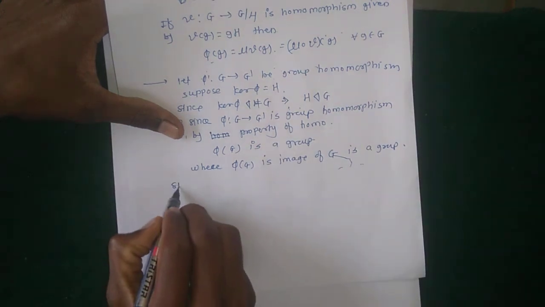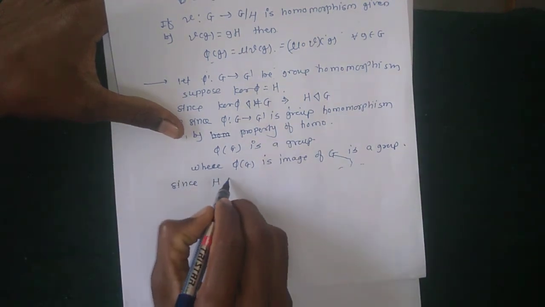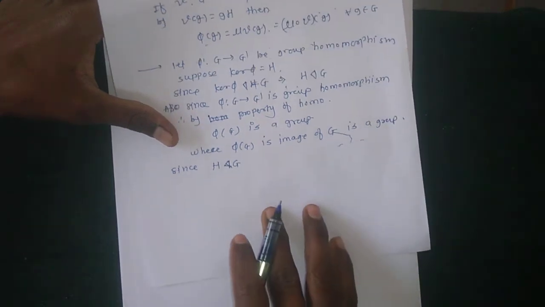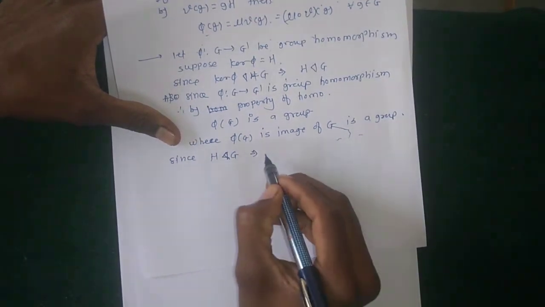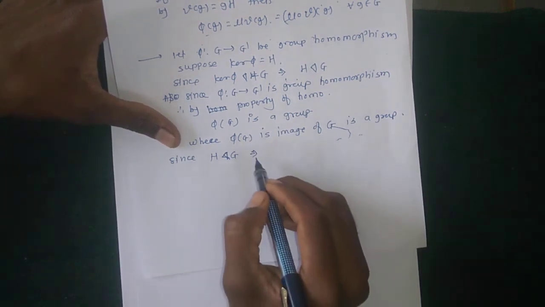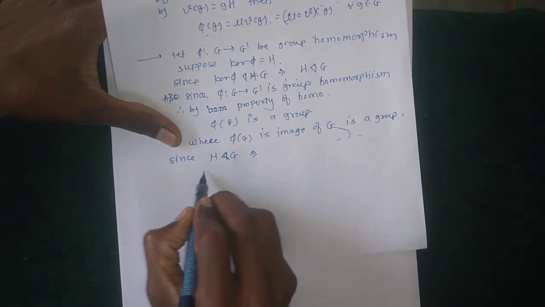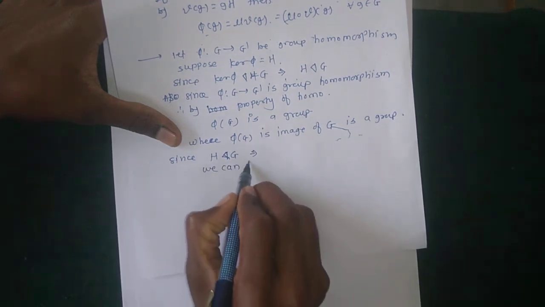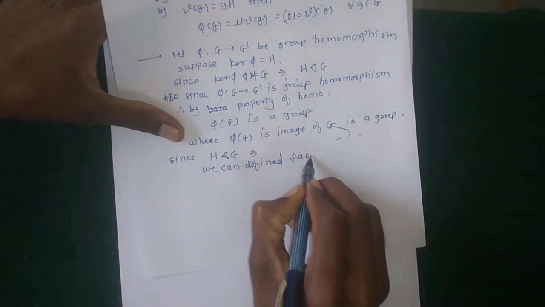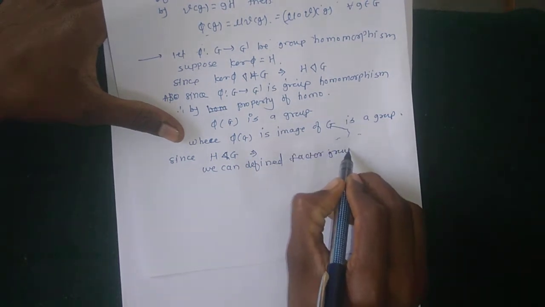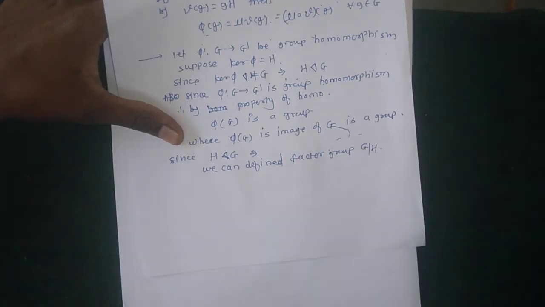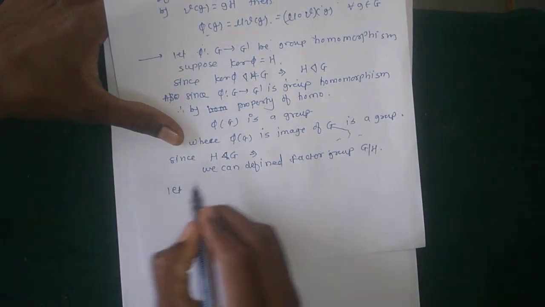Since H is a normal subgroup of G, the quotient group is also defined because H is normal, which implies that we can define the factor group or quotient group G over H. So here the first part is proved.